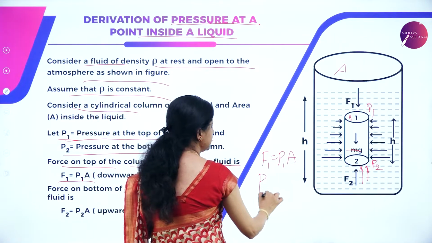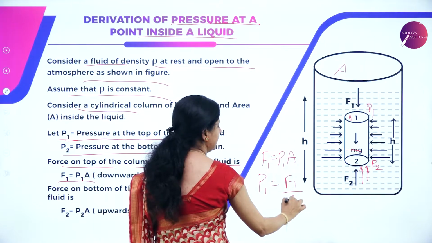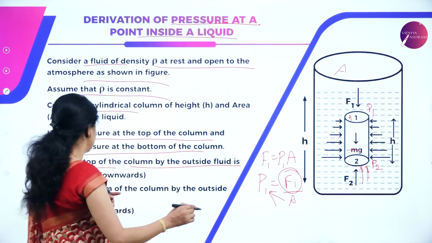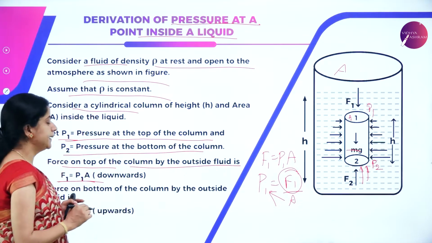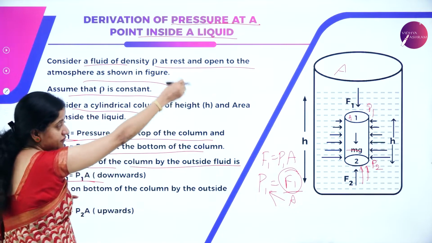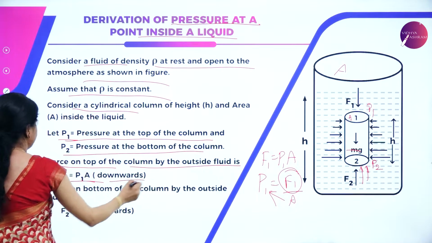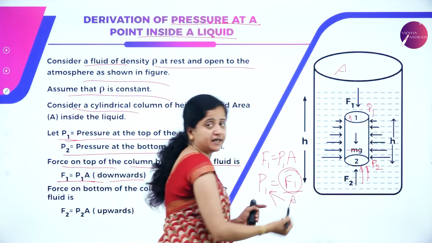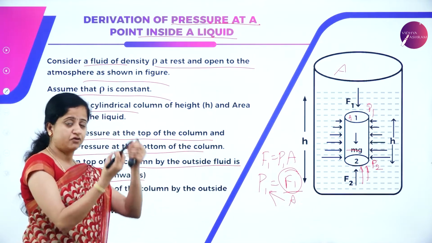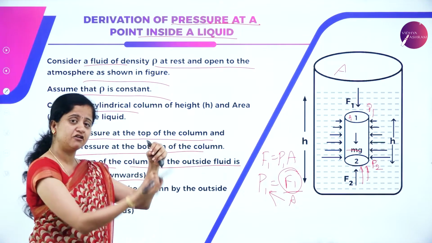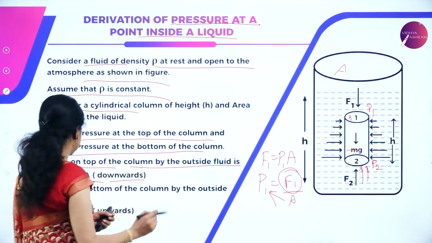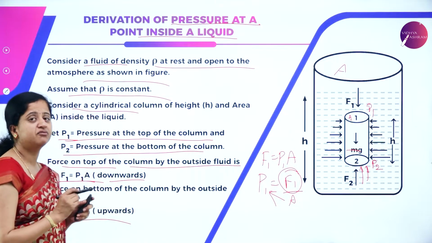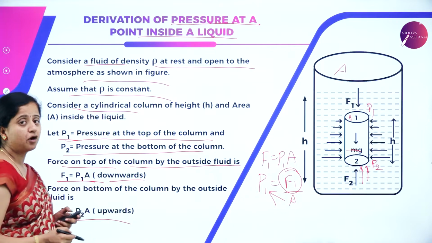Because we know pressure is force divided by area, we need the force at the top surface, so this will get multiplied. So we can define F1 equal to P1 A. The force at the top surface is always downwards. Next, the force on the bottom is in the upward direction, because at the bottom the fluid is exerting force upwards, and F2 is equal to P2 A. The direction of the force exerted by the fluid is upwards at the bottom surface.